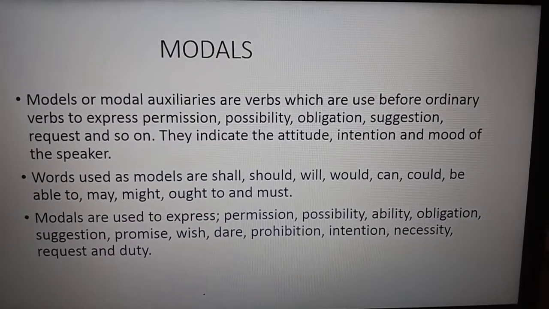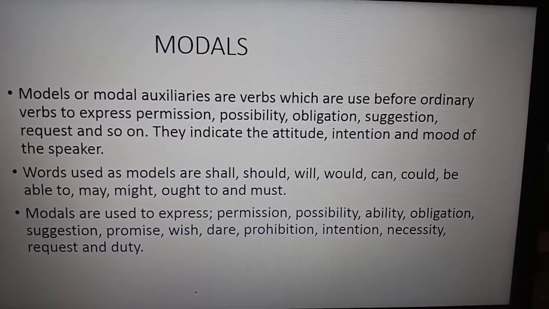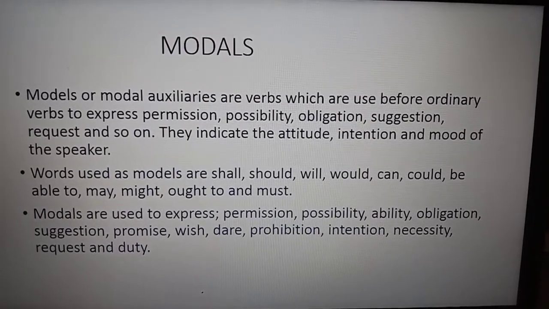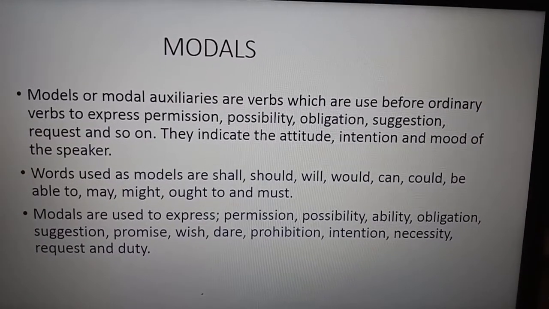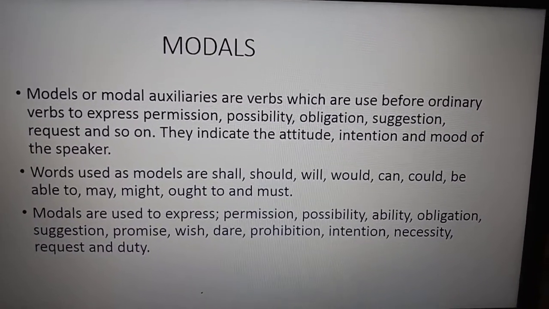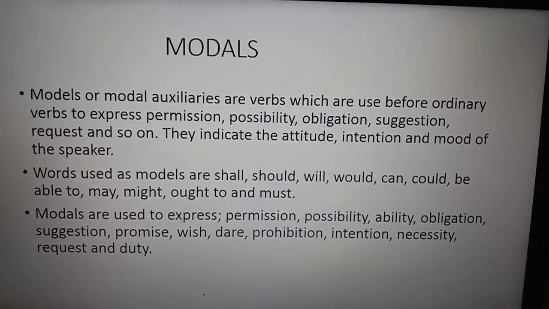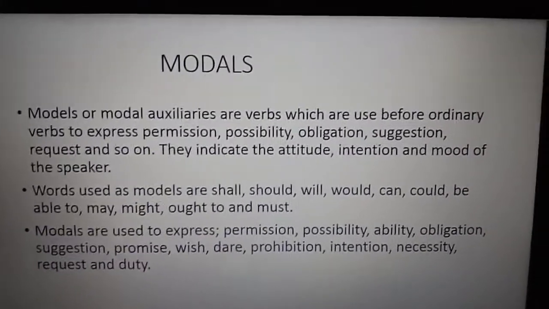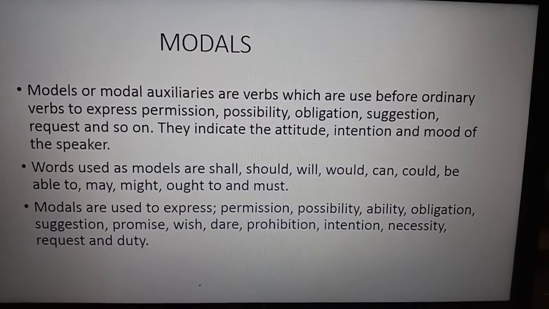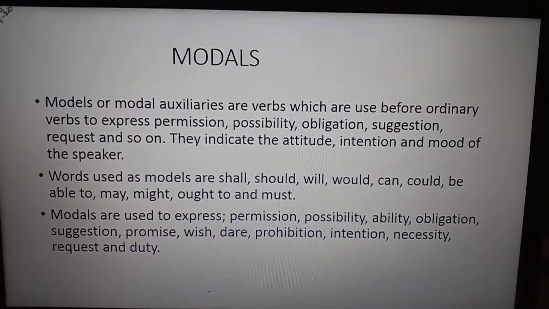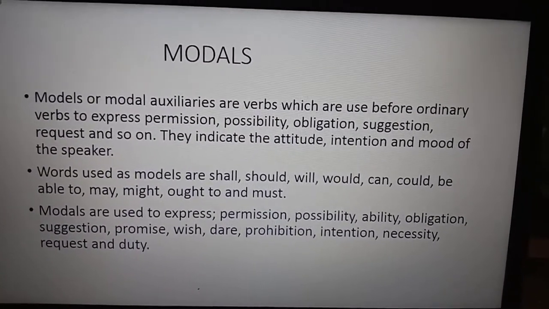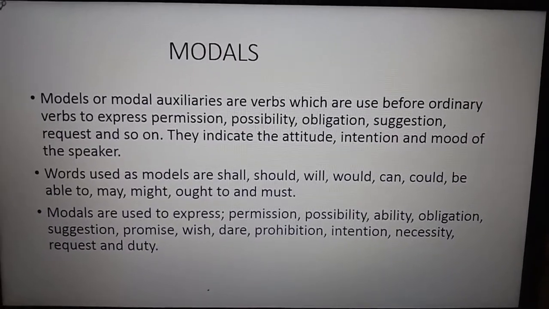See, these are the modal auxiliaries: shall, should, will, would, can, could, be able to, may, might, ought to, must. These all are auxiliary verbs. So, modal auxiliaries depend on the attitude and mood of the speaker.